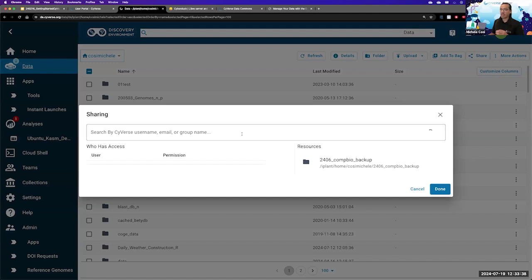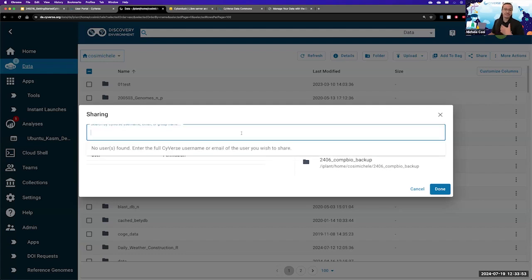I will need to put the entire CyVerse username, email, or group within this field. Because we have to adhere to European laws, you cannot use a partial name. Because I have shared folders with this collaborator before, you may see this collaborator's username come up first.